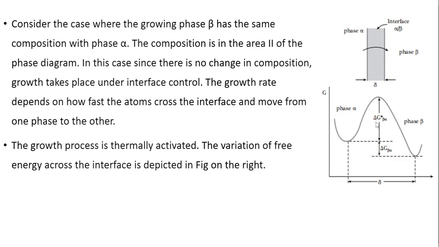The driving force for conversion of alpha to beta is given by delta G beta alpha, and delta G star beta alpha is the energy barrier against diffusion across the interface.